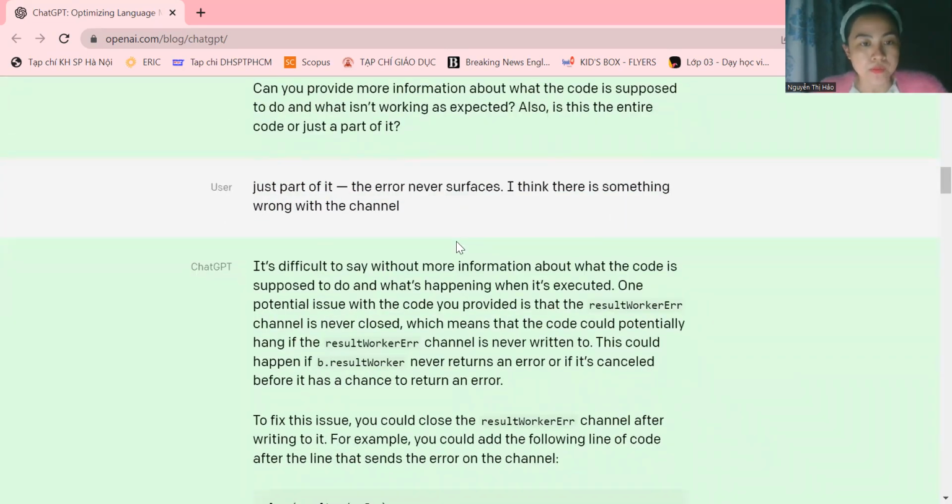ChatGPT answers: it's difficult to say without more information about what the code is supposed to do and what happened when it's executed. One potential issue with the code you provided is that the result worker error channel is never closed, which means that the code could potentially hang if the result worker error channel is never written to. This could happen if result worker never returns an error or if it's cancelled before it has a chance to return an error.